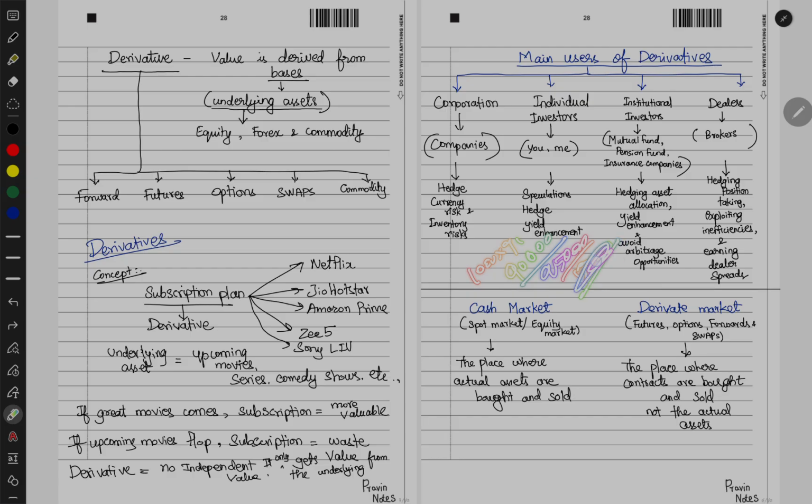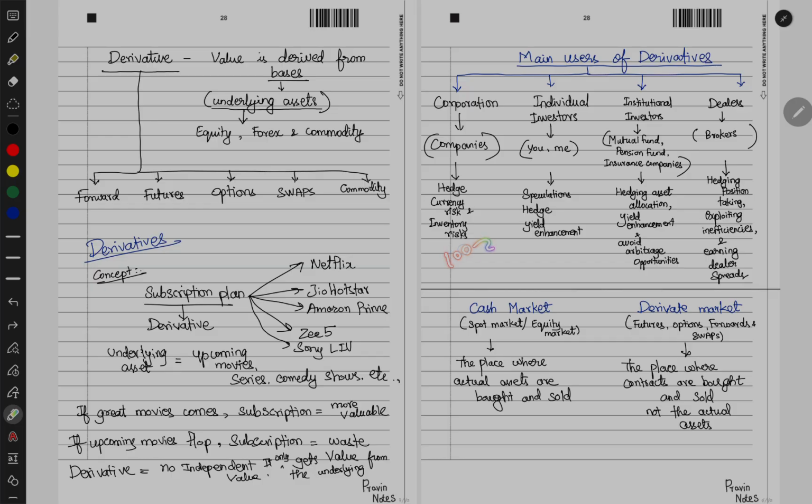To avoid these types of risks, you will enter into a hedging contract, or you will hedge your currency at, let's say, 100. You can enter into a forward contract also, or there are other ways which we are going to see in the upcoming session.